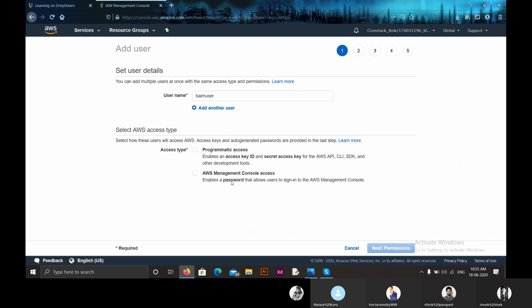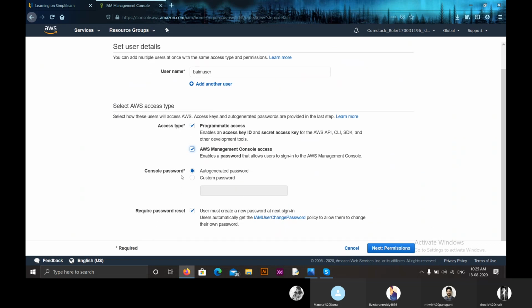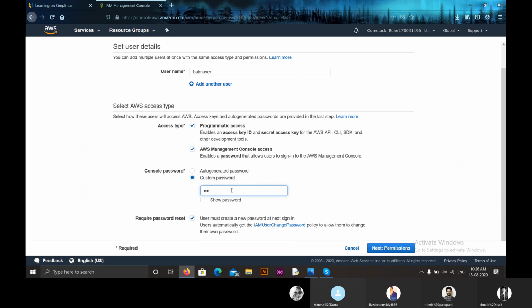If we select AWS Management Console access, we can enable a password that allows users to sign into the AWS Management Console. Now we select both of the access types. Here we can see it has asked us whether we want an auto-generated password or a custom password. If you want a custom password, you can select this and enter your password.